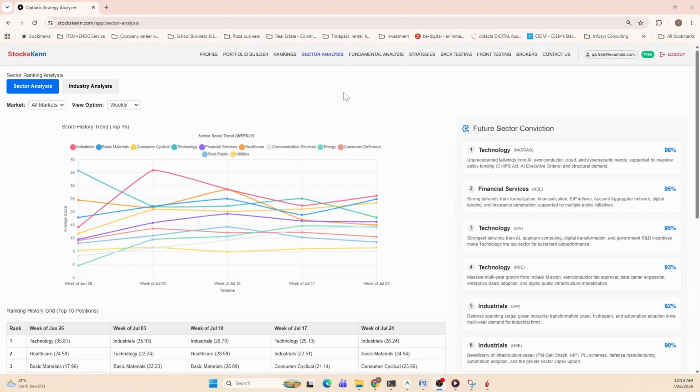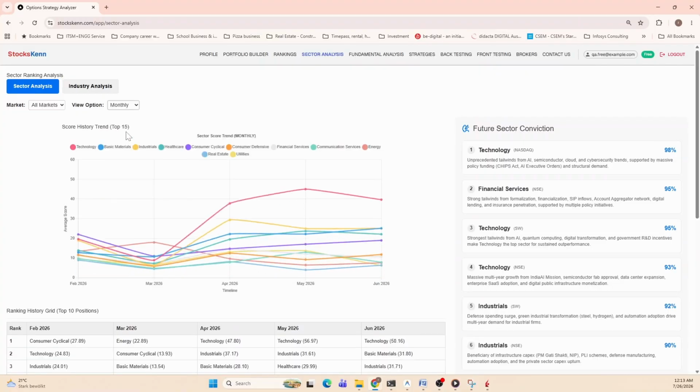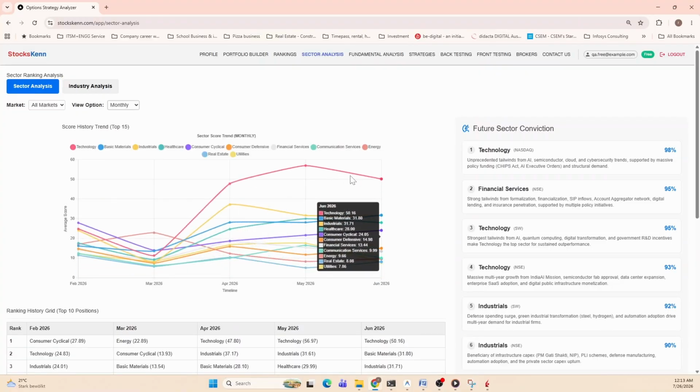Sector analysis is another very interesting feature we are developing. In the industry, sector rotation is a common concept where the smart money keeps moving from sector to sector, and you should have an eye on where the smart money is moving and follow it. To enable it, how we have structured it is, one is based on the data, how week on week which sector is doing better than others. So we are using a scoring mechanism. You can also look at monthly or quarterly which sector is doing better.